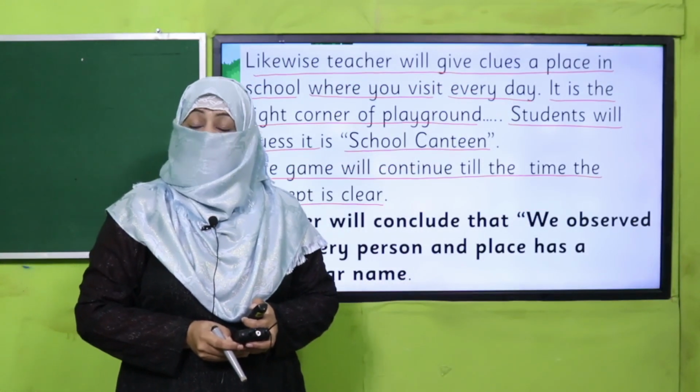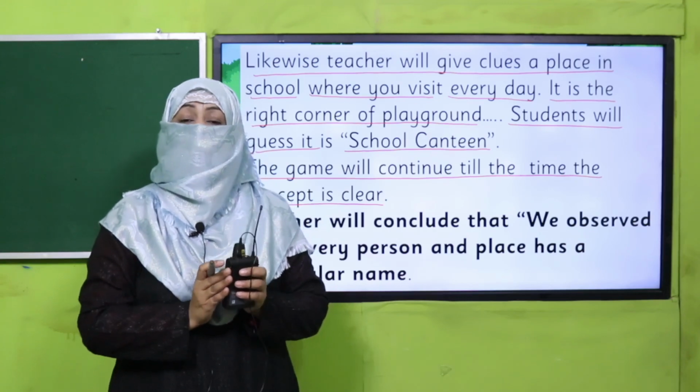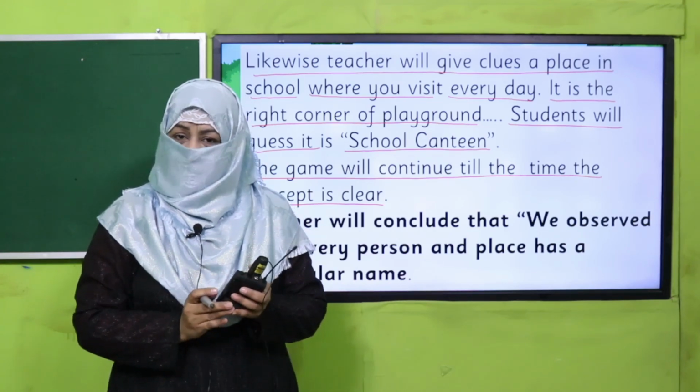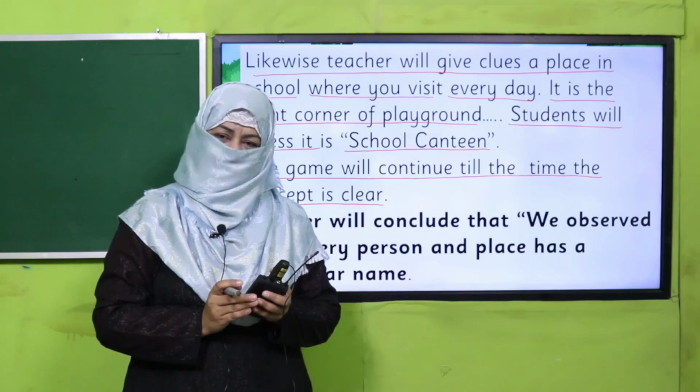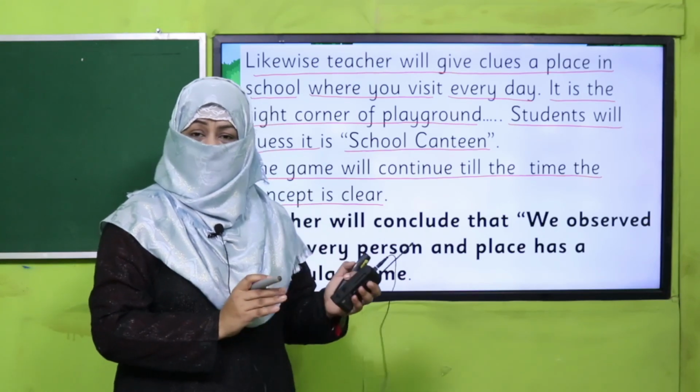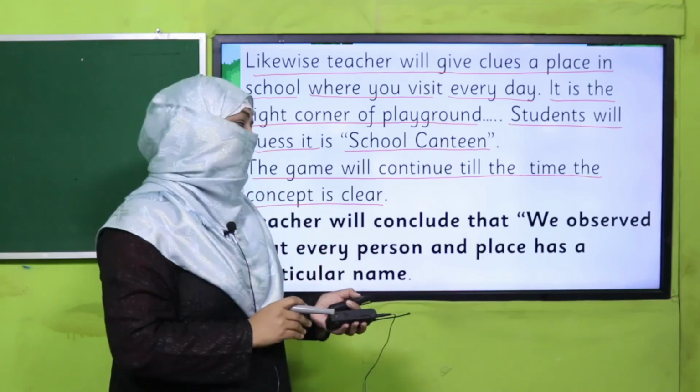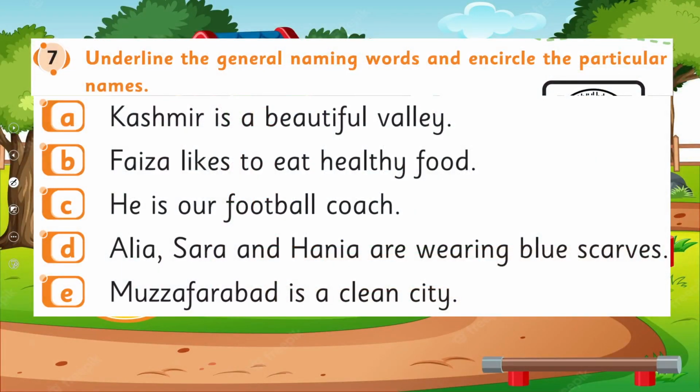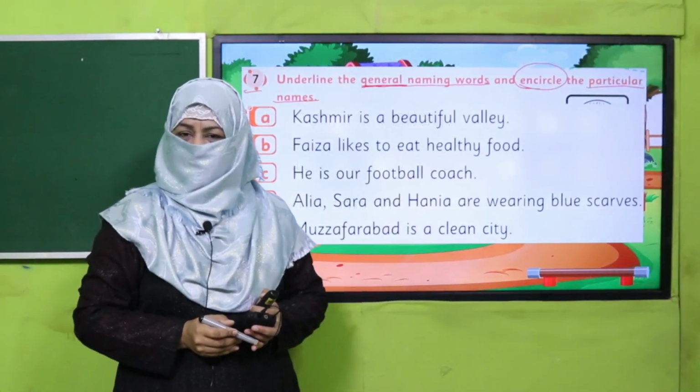Yes, my dear students, are you clear with the concept? Did you find out how every person has a common and particular name, right? Likewise, every place has a common and particular name. Can you differentiate now? Okay, so let's practice it in your book. All of you open your book, question number 7. Here you will underline general naming words, means common naming words, and you will encircle particular names. So in every sentence, wherever you find common naming words, you will underline them, and for particular names, you will circle them. Pause the video, complete this task in your book, and then come back.